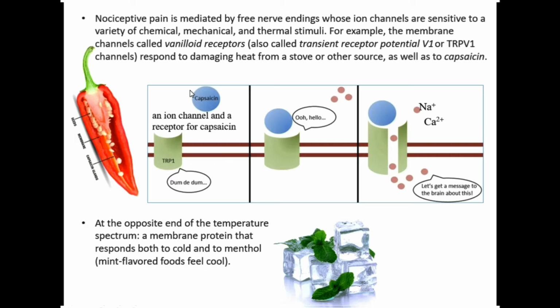Nociceptive pain can happen when the heat or the capsaicin, a molecule found in large amounts in the pepper, binds to this vanilloid receptor, and then we may feel pain.